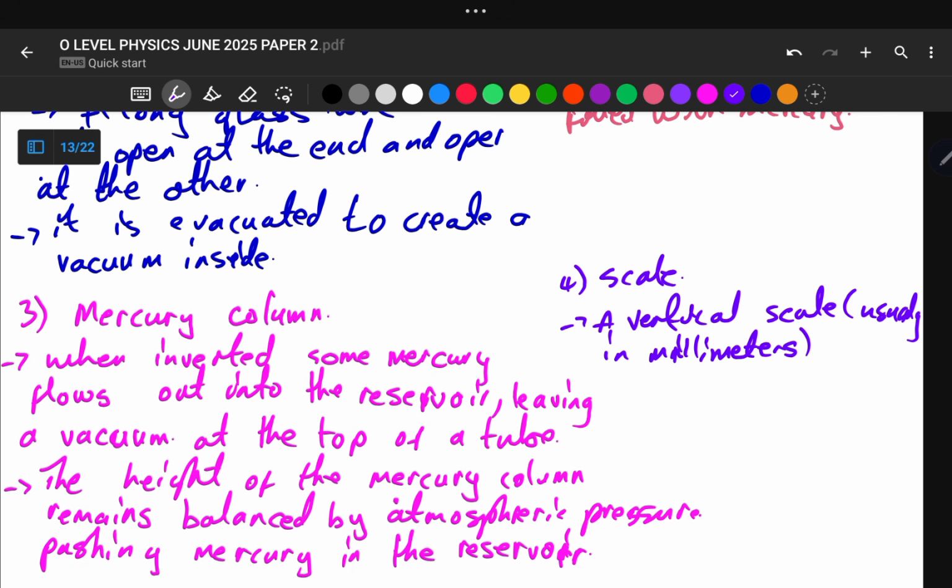The height of the mercury column is directly proportional to the atmospheric pressure, and the standard atmospheric pressure supports the column about 760 millimeters high at sea level. It is important to note that mercury is used because it is denser than other liquids, and it doesn't evaporate quickly, allowing a manageable column height.